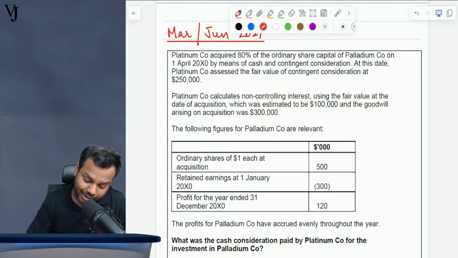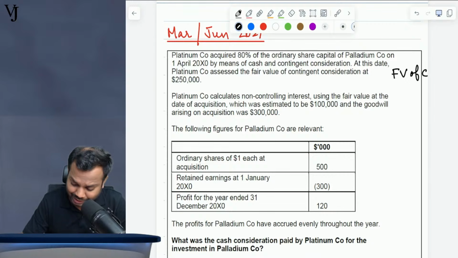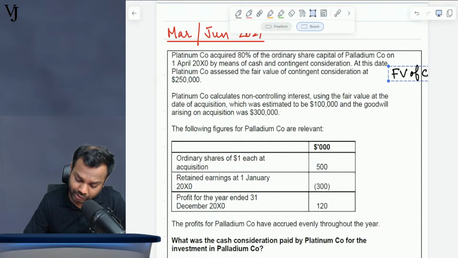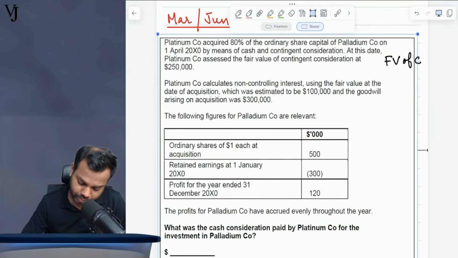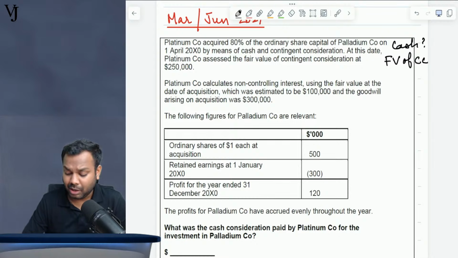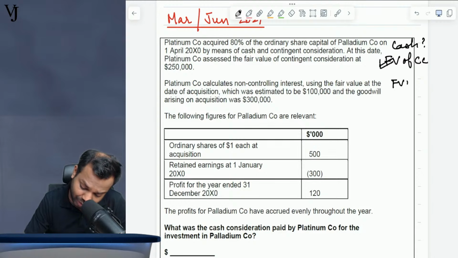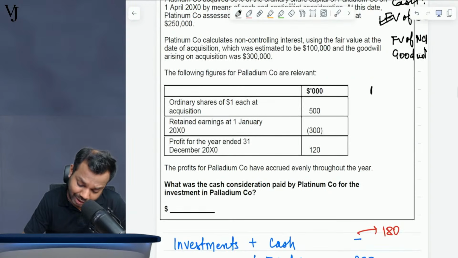So now understand what is happening in the question. The question is giving you the fair value of contingent consideration. Though the question is also telling you that I have paid cash, but this is not available with me. Fair value of contingent consideration is available with you. The fair value of NCI is also available with you. The value of goodwill is also available with you. Now the value of net assets is also available.